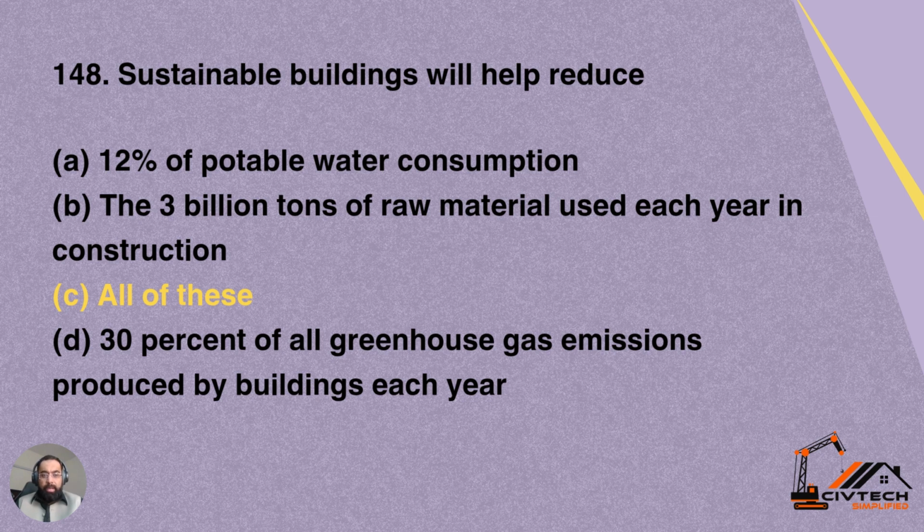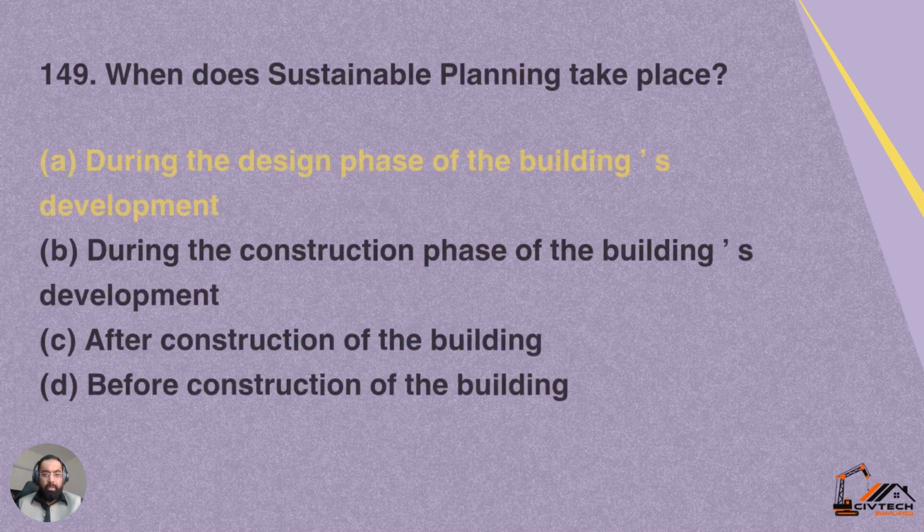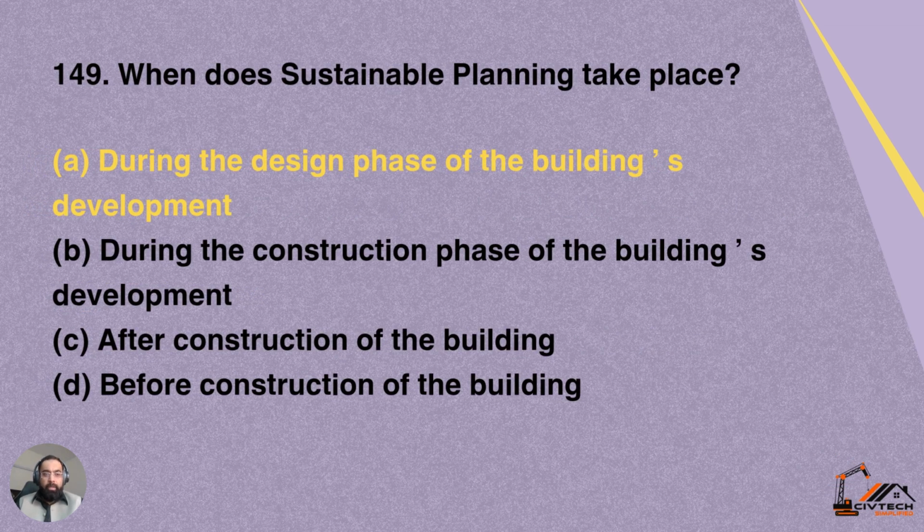So option C is correct. Sustainable buildings will help reduce 12% of potable water consumption and 3 billion tons of raw material used each year in construction. It will help to reduce waste material production.